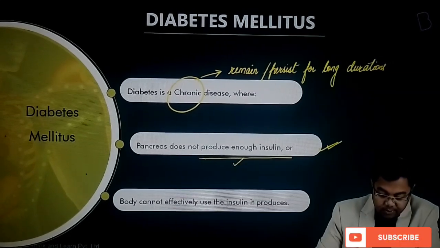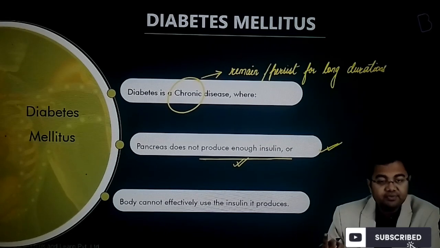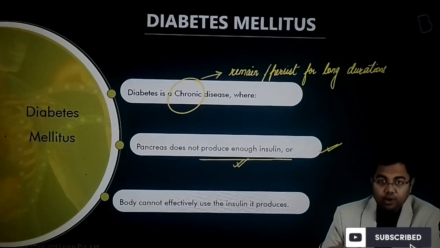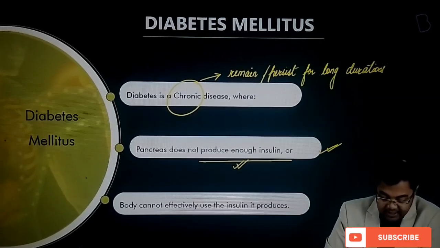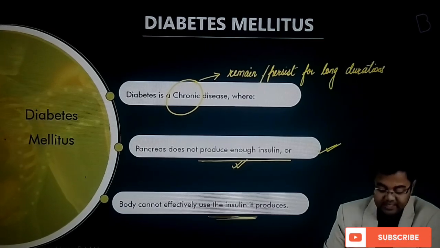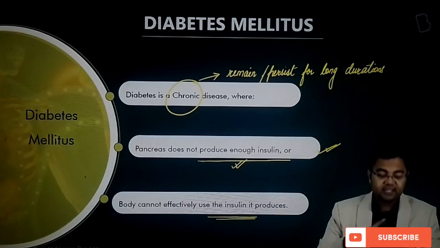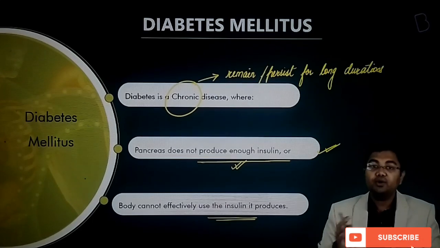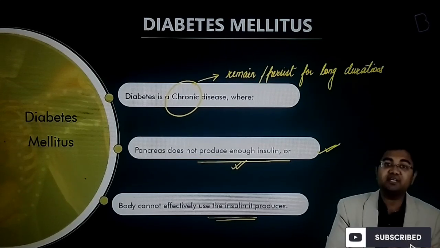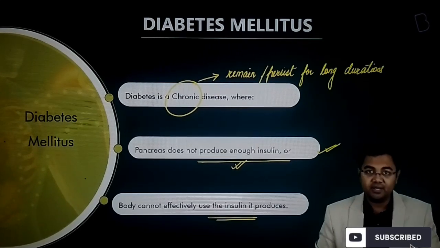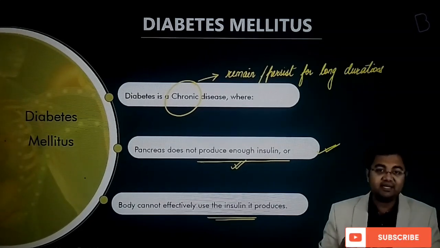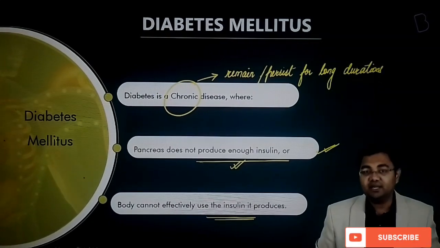So the pancreas does not produce enough insulin. That is one of the cases where diabetes can happen. Or the second case could be that the body cannot effectively use the insulin that it produces. So either the insulin is not being produced by the body, or the body is not able to use the insulin even if it is being produced. In these two cases, there are chances that diabetes may occur in an individual.